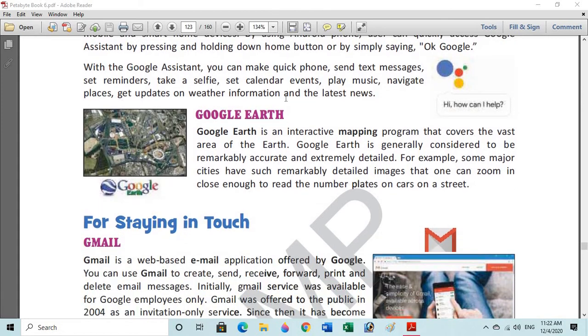Okay, let us learn about Google Earth. It is used to find any location over the earth. So Google Earth is an interactive mapping program that covers the vast area of the earth. Google Earth is generally considered to be remarkable, accurate and extremely detailed. For example, some major cities have such remarkably detailed images that one can zoom in close enough to read the number plates on the cars on a street. This application helps a lot in finding the criminals and much more.